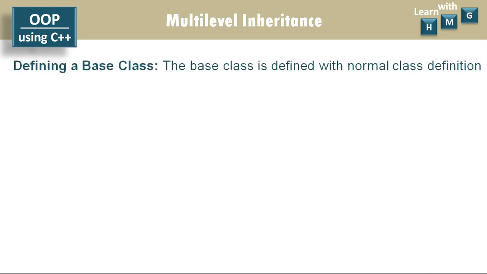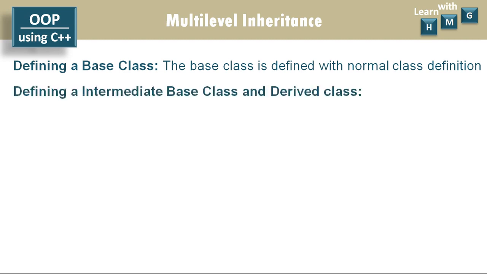While implementing multi-level inheritance in C++, the base class is defined with a normal class definition. So there is no change. As usual, you can go for the definition of the base class, which includes data members in the private section and member functions in the public section. Then it is required to define the intermediate base class and derived class.